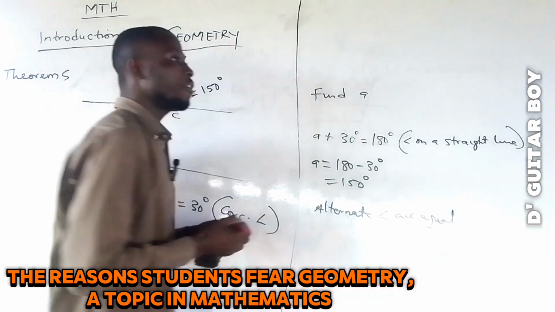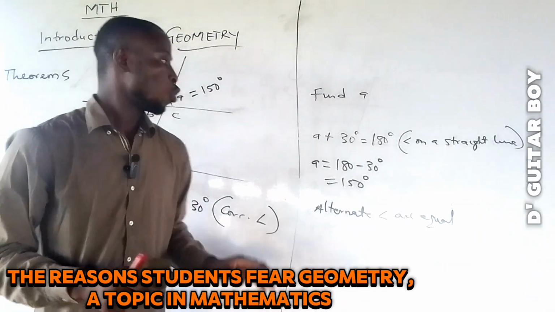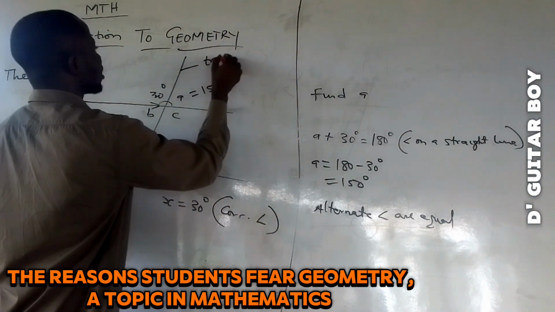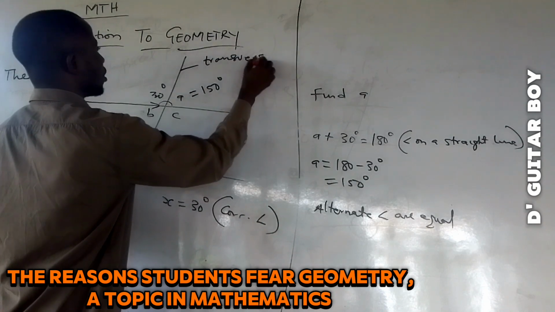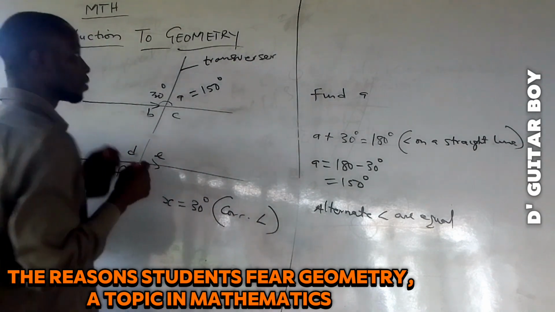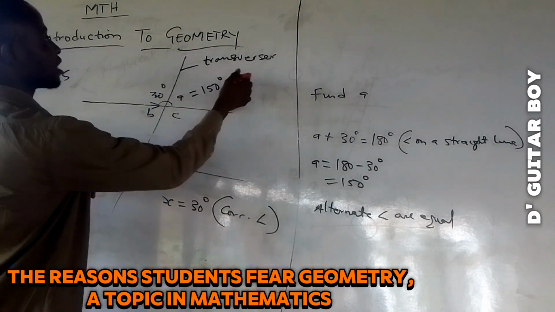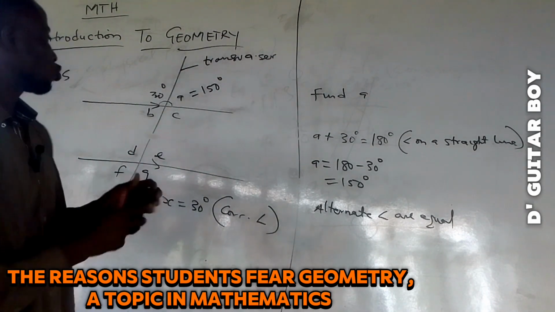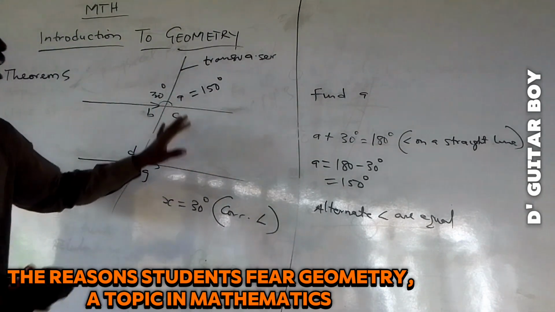That's the theorem. This is a transversal. If a transversal cuts through two parallel lines, alternate angles are equal.